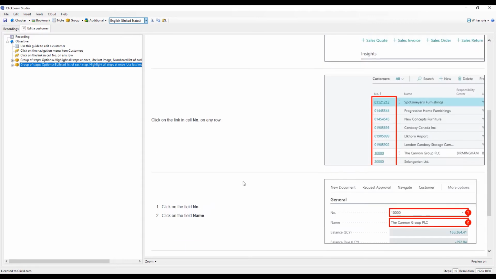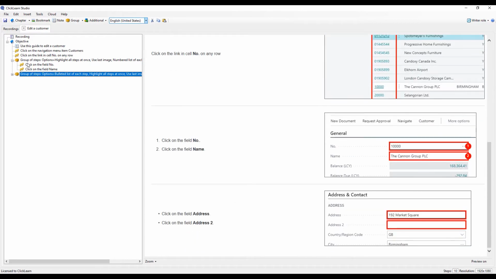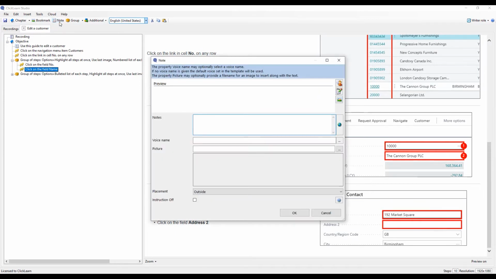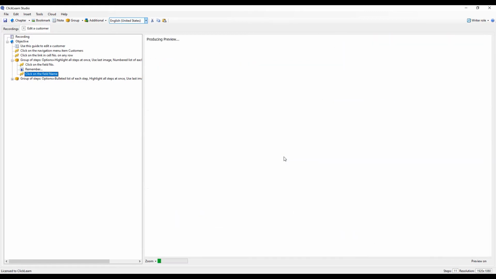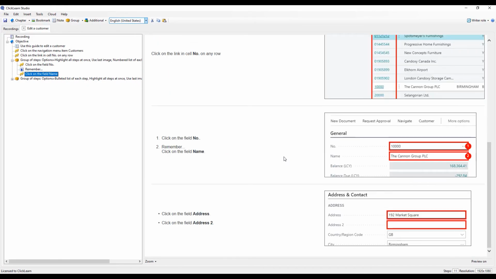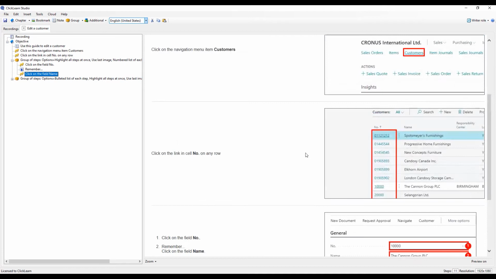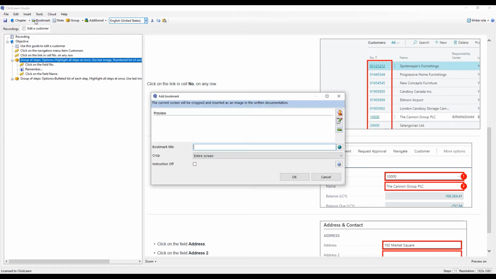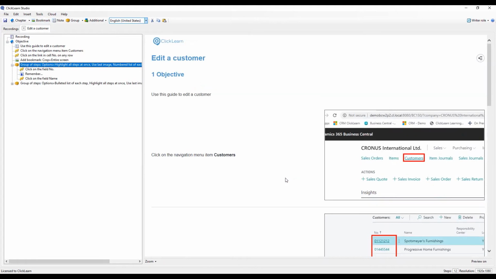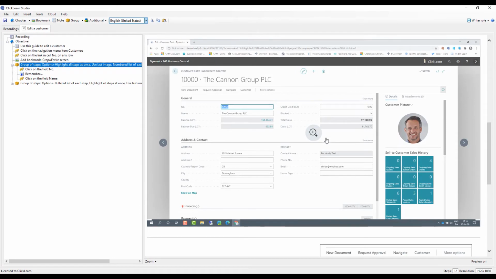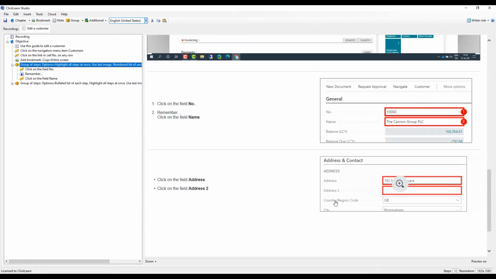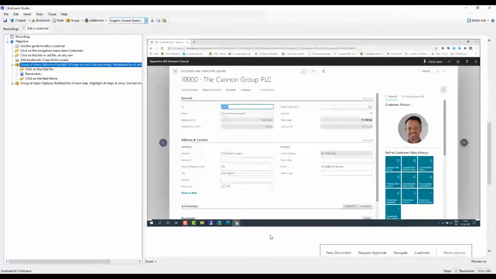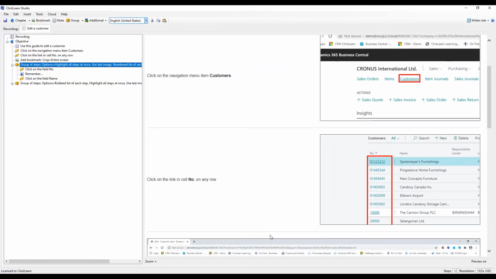So very easily I can go in and alter this, and in the middle of a grouping I can add in additional information. That could be remember something and add that to the next step. So now we'll say remember some information, click on the name field. I can even add in a bookmark stating that when we go from the page of the number of account and I want to know what page we're looking at, well then I can get a full screen capture stating that this is the form that we're looking into and these are the areas that we need to focus in on. So at any point in time I want to edit anything, add more value, restructure something, I can do that with the editor.